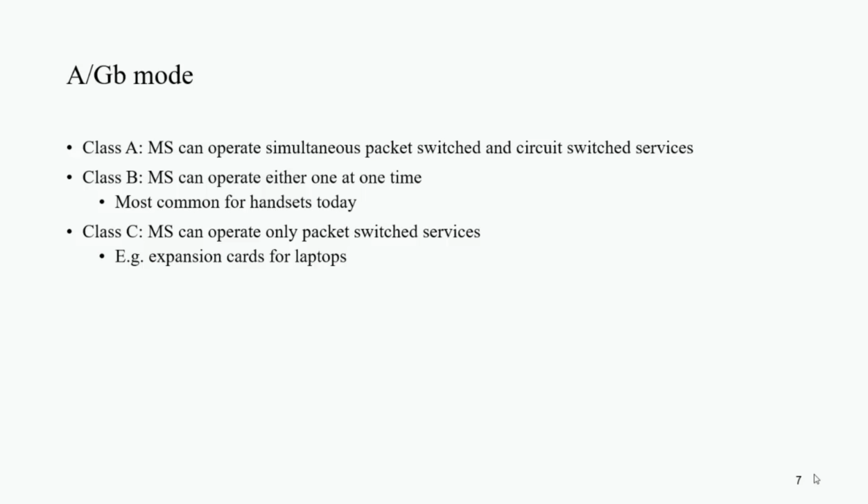In class C, the mobile station only operates in the packet switching network. In this class, we can only do internet browsing. An example of this class is the expansion card for a laptop. By using an expansion card in a laptop, we can use the internet through GSM.